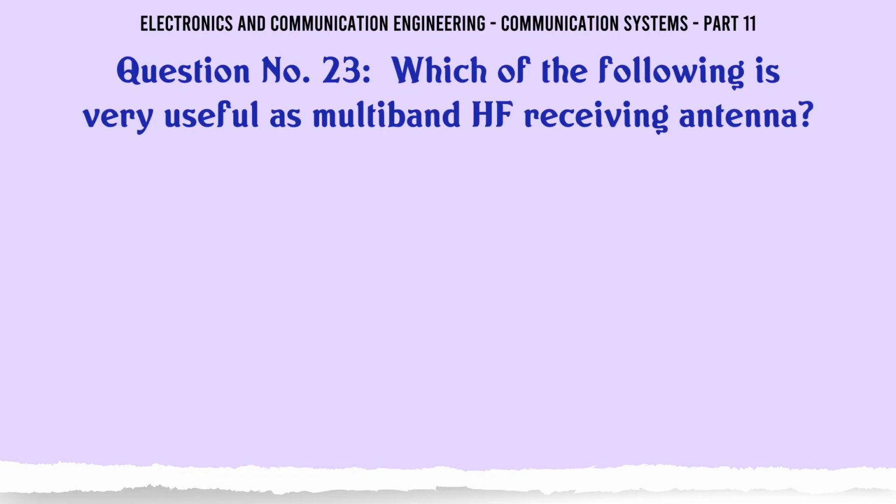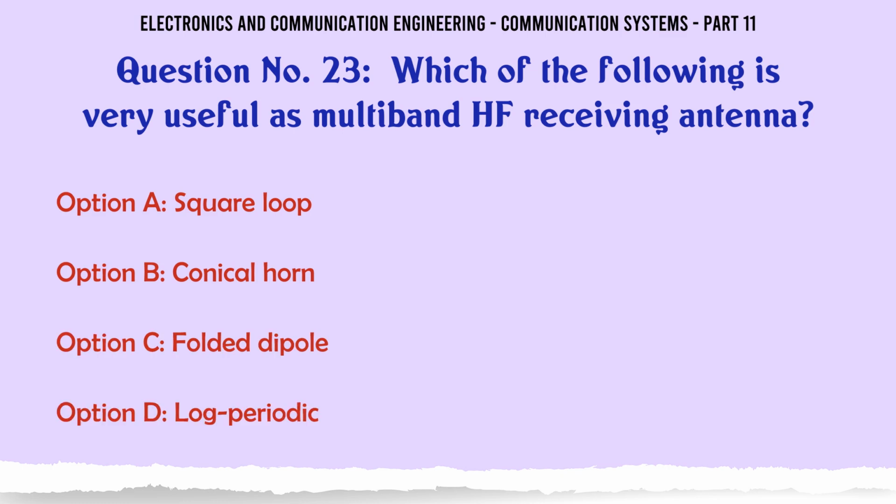Which of the following is very useful as a multiband HF receiving antenna? A, square loop; B,